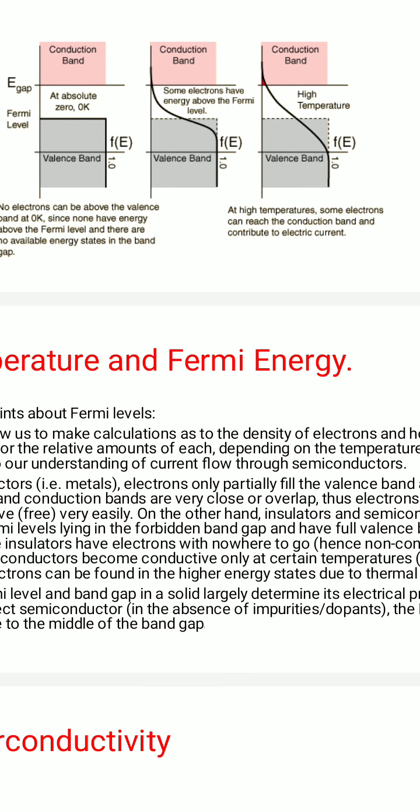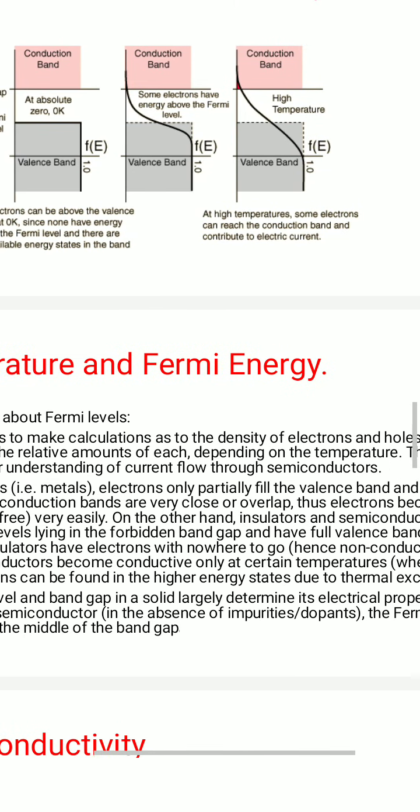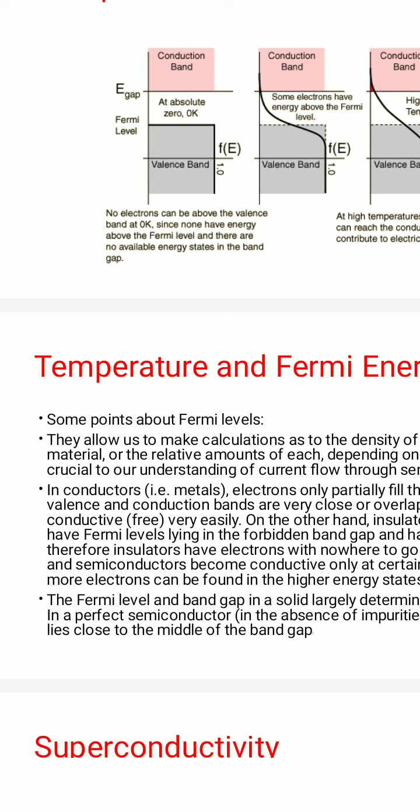In a conductor, electrons only partially fill the valence band, and the valence and conduction bands are very close to overlapping. How does the current flow in the conductor? That means in metals, all the electrons coming from the valence band fill the conduction band and become free electrons, and these free electrons align in the direction of the field and start carrying electric current. That's because so many electrons are there, and the bands start overlapping each other.